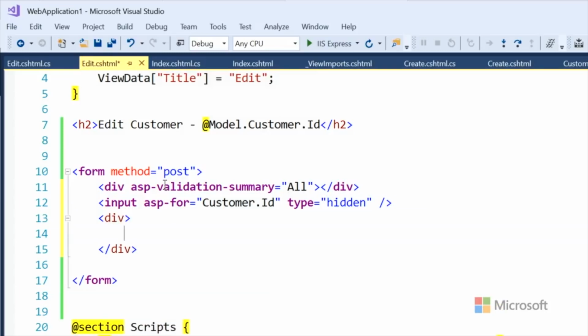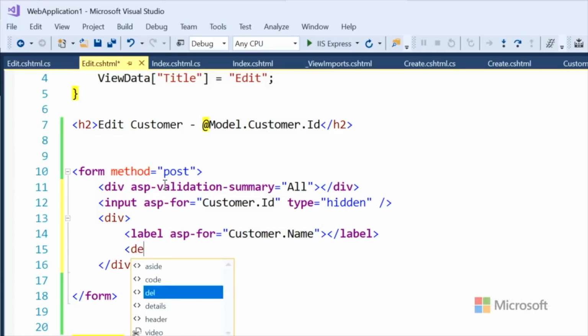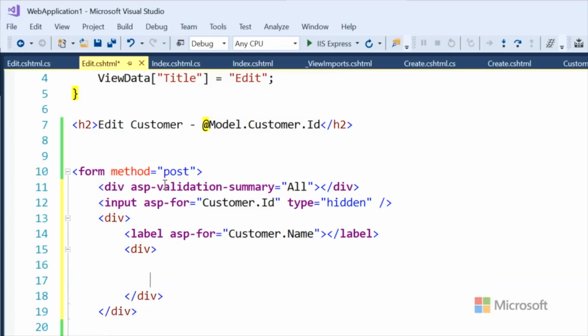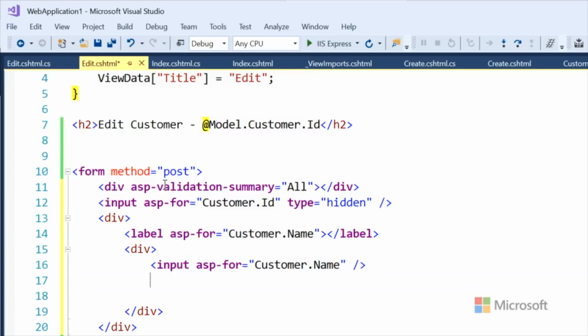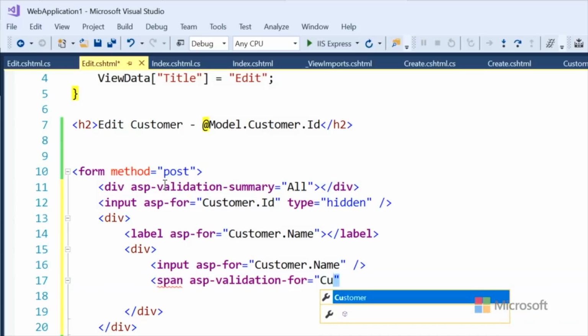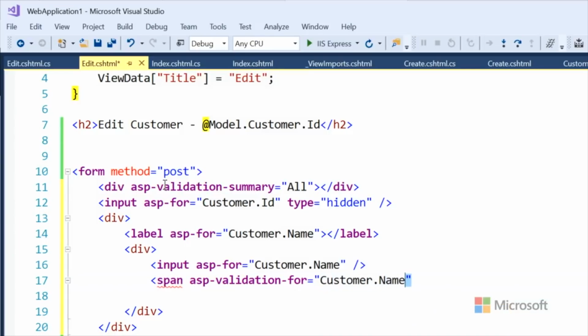Okay, so then we'll say a label, and this is a label also for the customer's name, which is nice. And then we'll say maybe another div, and then within there we'll have an input for customer name. And then you're going to do the validation again, right? I can do validation two different ways. I could do the validation summary, or we can do it like this, which is nice.